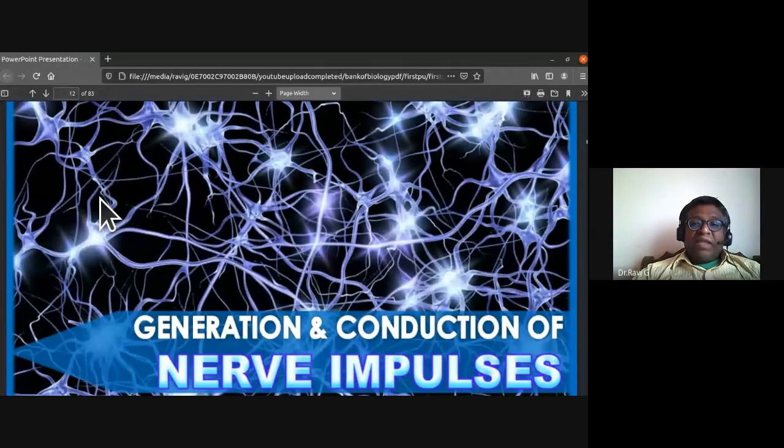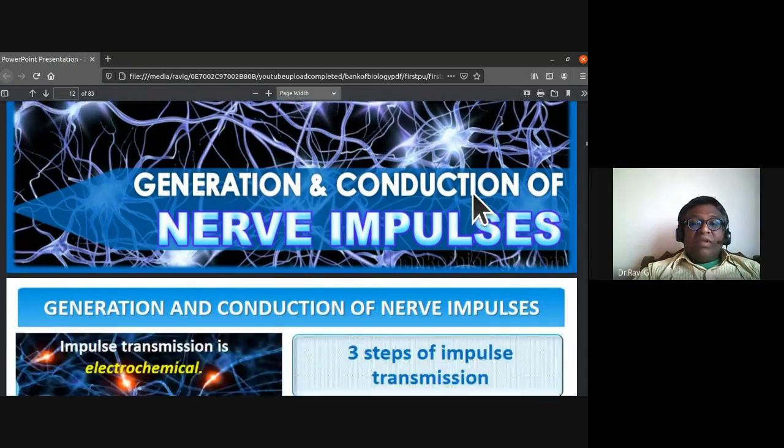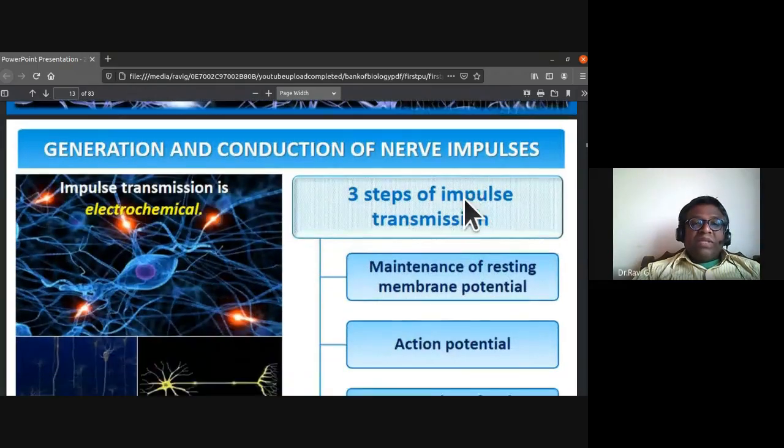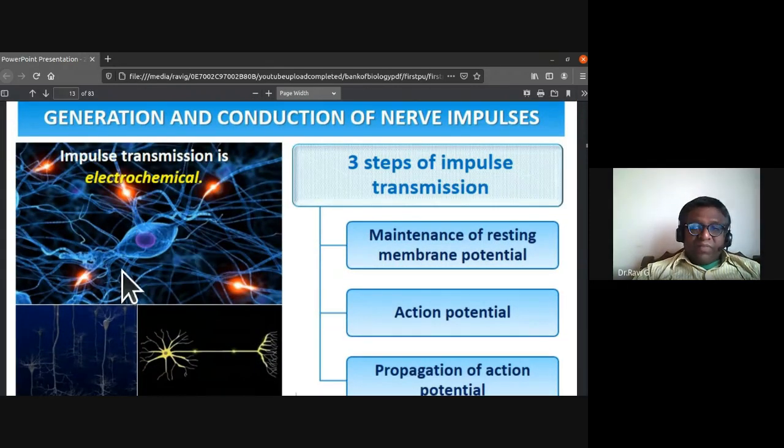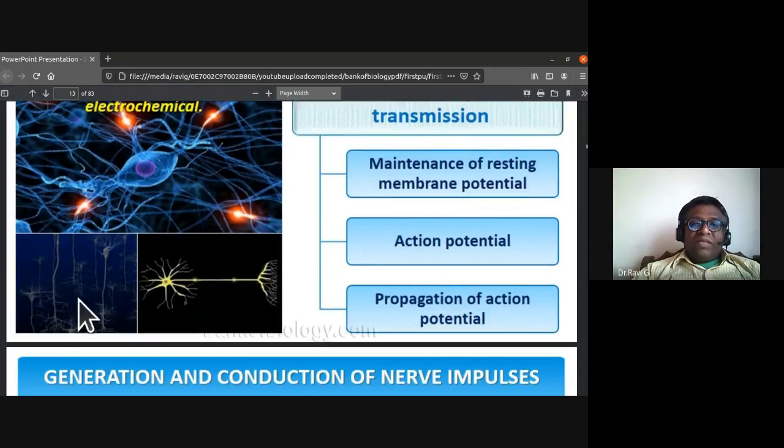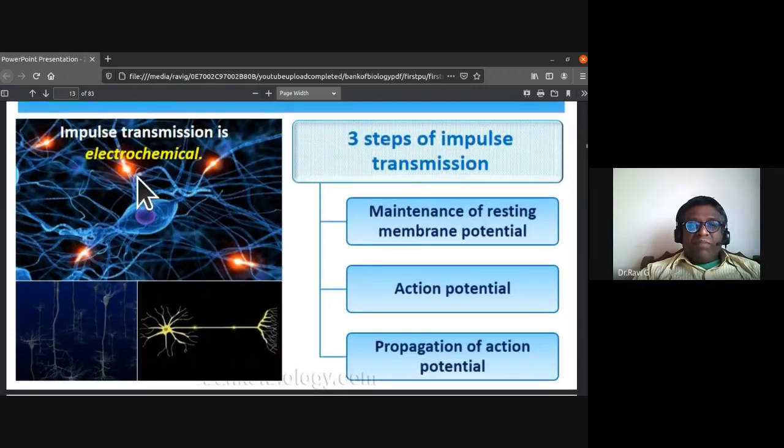Next, we'll be studying the generation and conduction of nerve impulses. How are nerve impulses generated and conducted? That is what we are going to study. You can see in the backdrop the messages being carried, received and sent through these nerve fibers. Impulse transmission is electrochemical in nature.